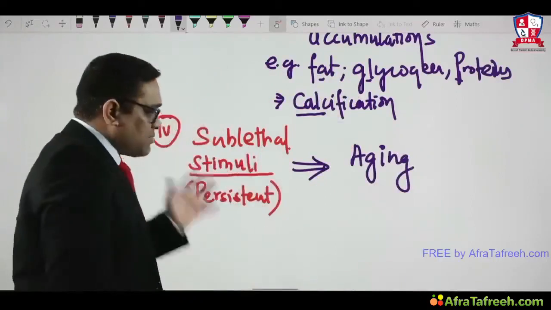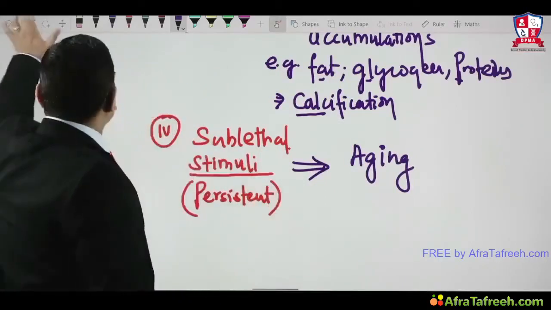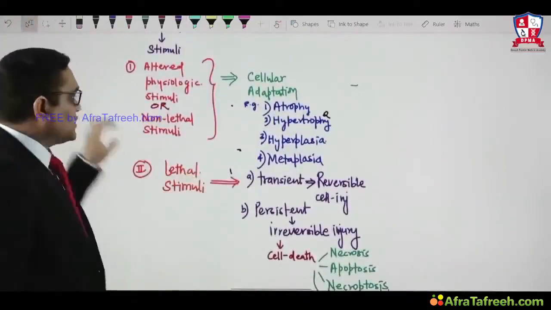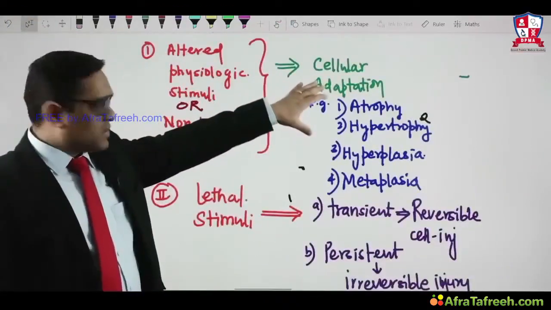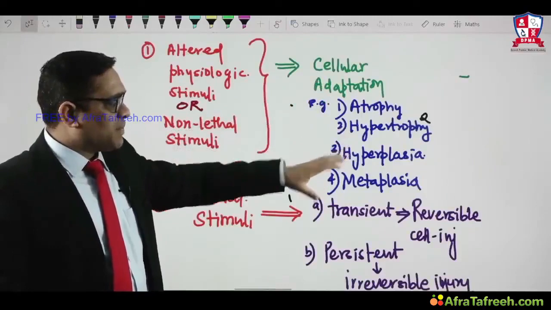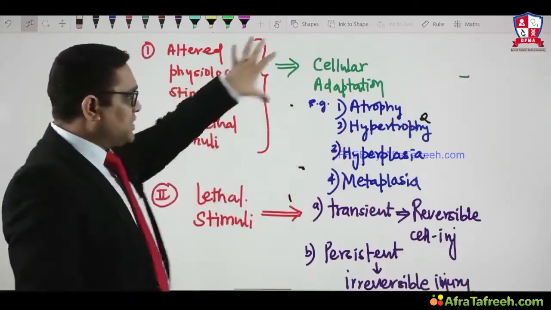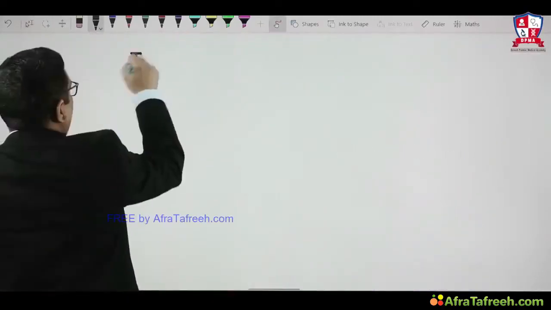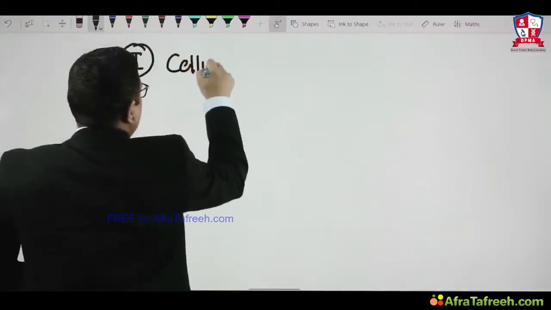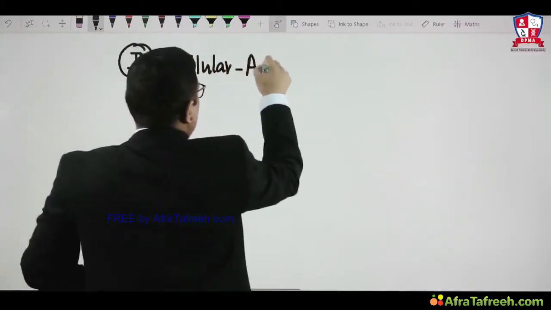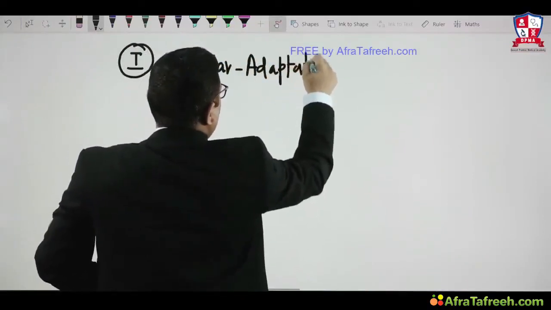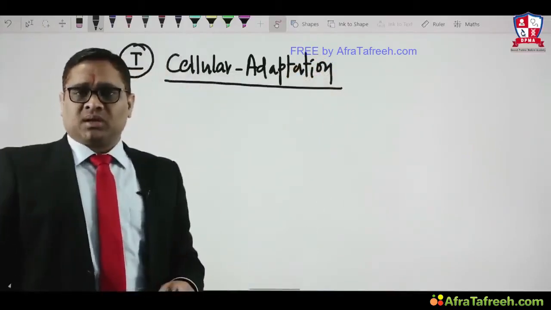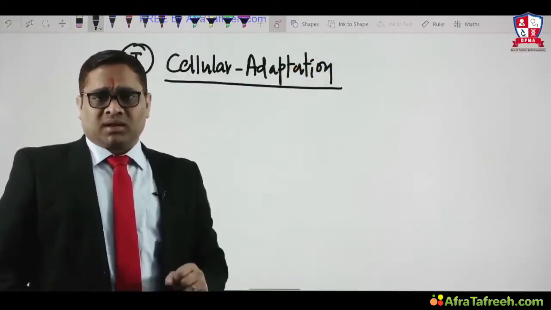Now we will see one by one, from the first one, altered physiological stimuli. When there was altered physiologic stimuli, there were cellular adaptations. What are the cellular adaptations? Atrophy, hypertrophy, hyperplasia, and metaplasia. So now we are going to discuss one by one. Number one topic we are going to discuss is cellular adaptations, right? We have seen a brief discussion about when cellular adaptation will happen: when there is an altered physiological stimuli, or when a non-lethal stimuli is given to a cell.